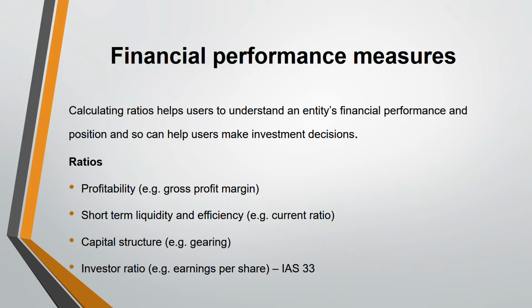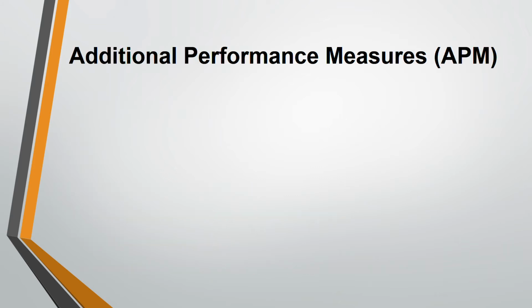And this EPS we have covered under IAS 33. So if you have not seen that video, please go and check IAS 33. It's a very short video, right? There we have covered basic and diluted EPS, how to calculate it and all. So here I'm not going to repeat the earnings per share part. That part I've deleted here. It's just a repetition. And these ratios I'm also not going to cover in depth. This is just the ratios and you should know the formulas. Okay. Next, we are moving on to additional performance measures.